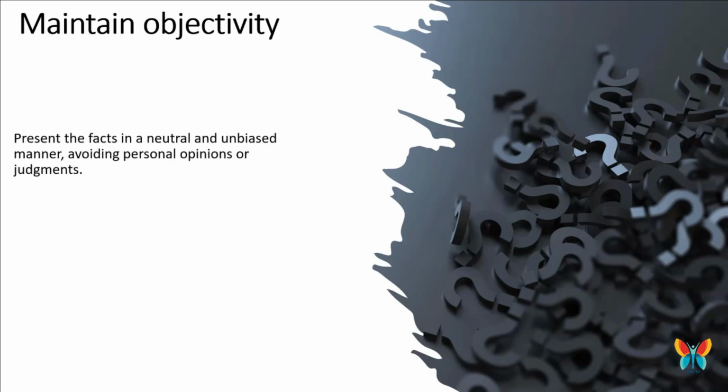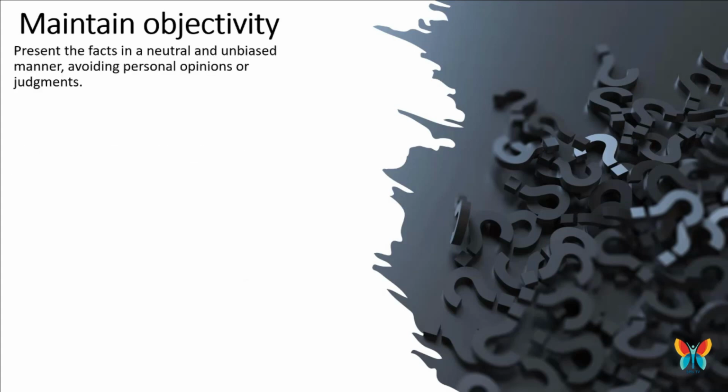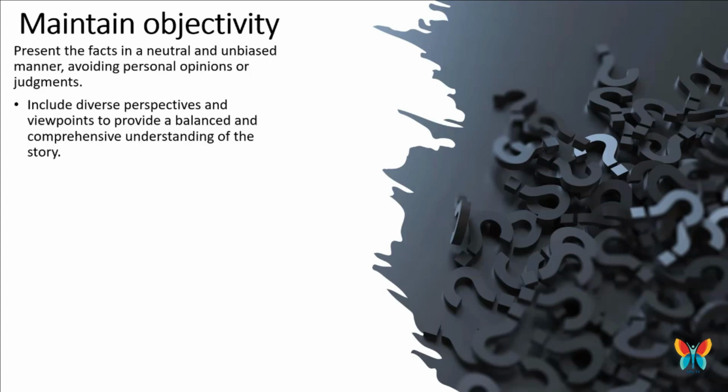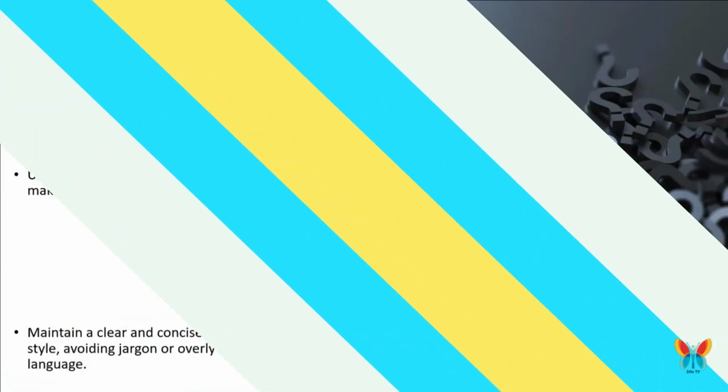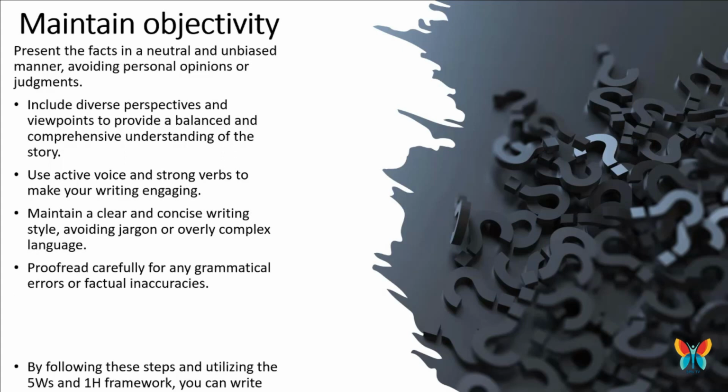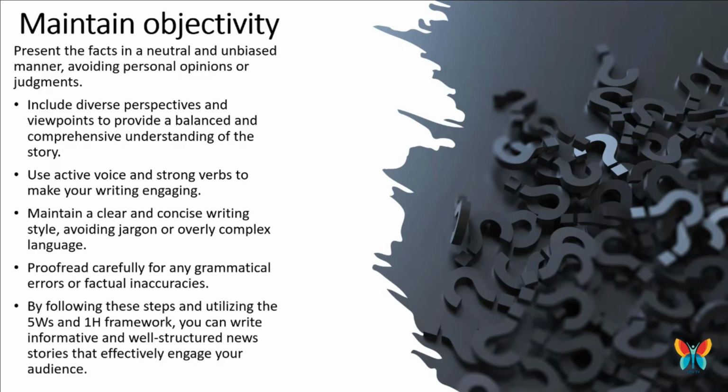Maintain objectivity. Present the facts in a neutral and unbiased manner, avoiding personal opinions or judgments. Include diverse perspectives and viewpoints to provide a balanced and comprehensive understanding of the story. Use active voice and strong verbs to make your writing engaging. Maintain a clear and concise writing style, avoiding jargon or overly complex language. Proofread carefully for any grammatical errors or factual inaccuracies. By following these steps and utilizing the 5 Ws and 1H framework, you can write informative and well-structured news stories that effectively engage your audience.